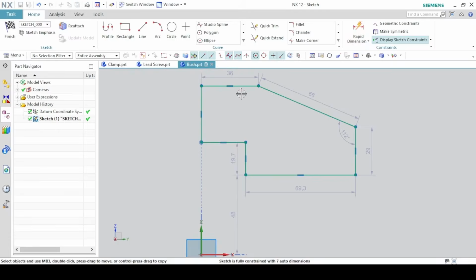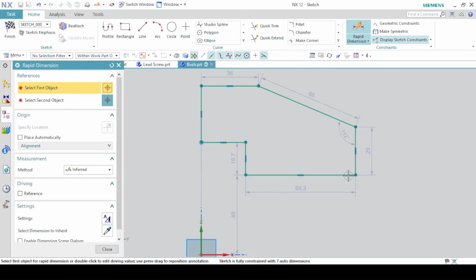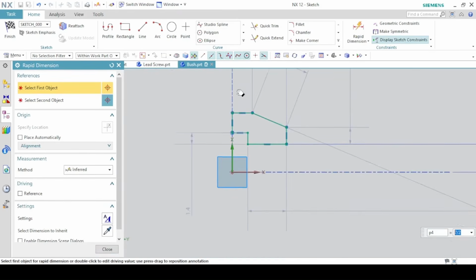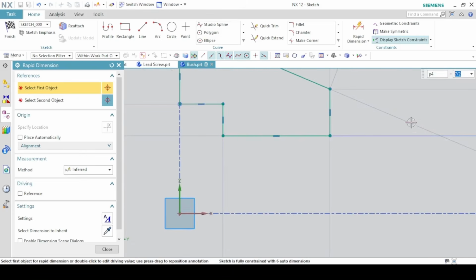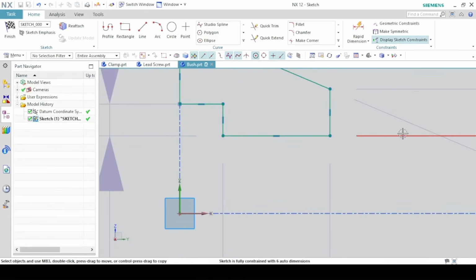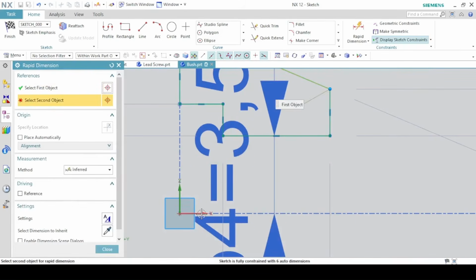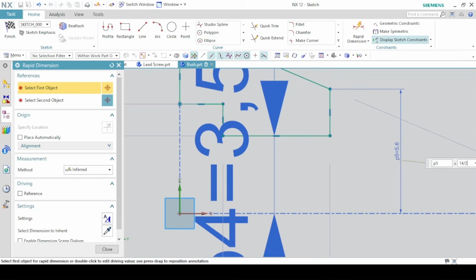So since you sketched half from this point to the 7 divided by 2, from this point to this vertical axis is 14 divided by 2.